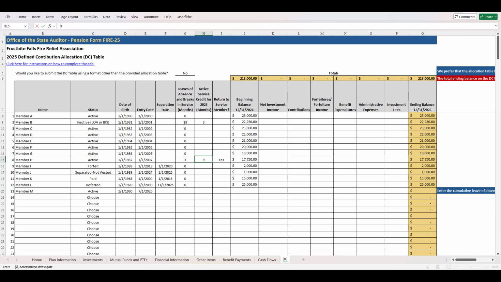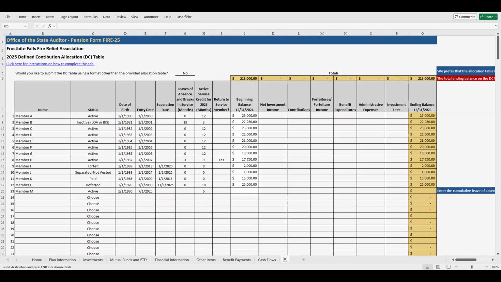The leave of absence/break in service column should also be increased to the total number of months between the member's periods of active service and any additional leaves of absences the member previously had. In the active service credit column, enter the number of months during the reporting year each member met the active service credit requirements. This number should align with the fire chief's service credit determination.